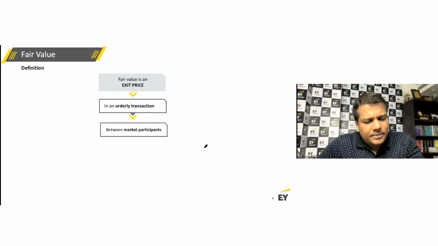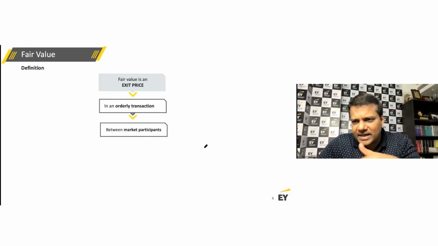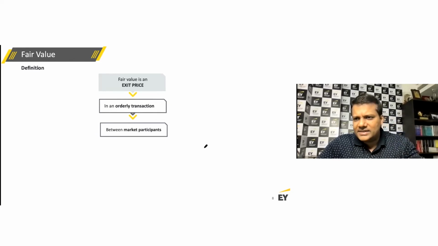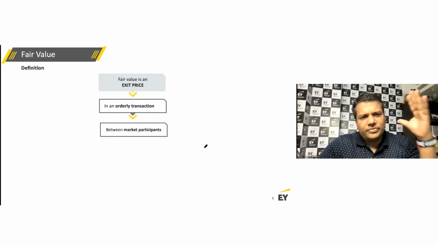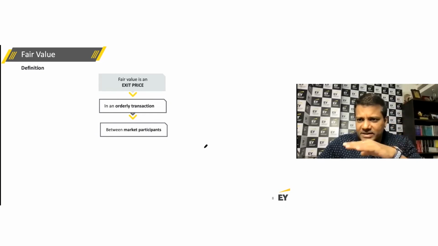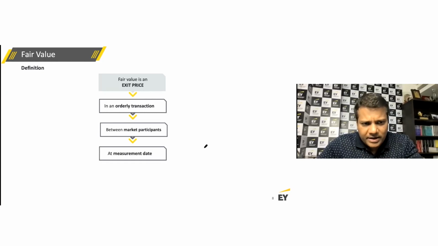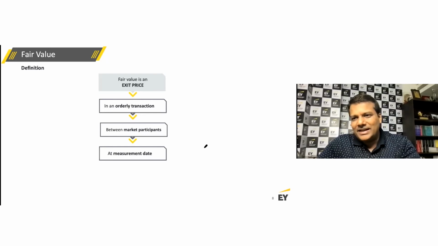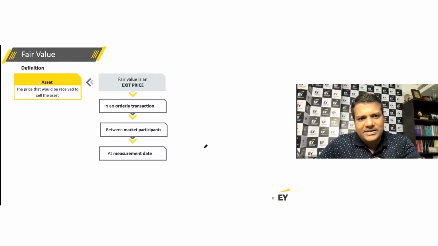The meaning of market participant is that you as a buyer and me as a seller both understand the asset. We both understand what we are buying and selling, so we have full knowledge of the asset. Fair value is an exit price in an orderly transaction between market participants at the measurement date. As I said, today the price is 100, tomorrow the price is 120 or maybe 80, so the fair value is relevant at a measurement date.